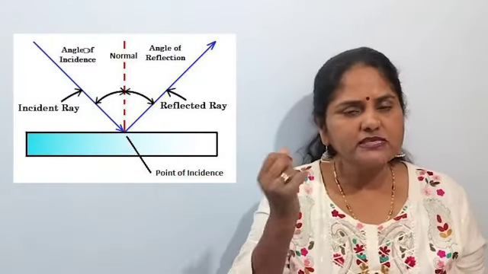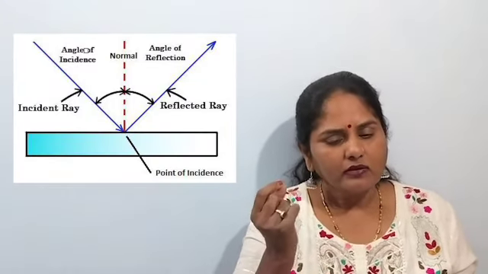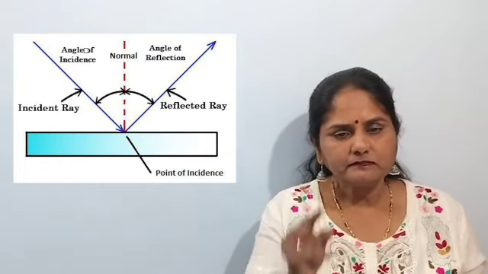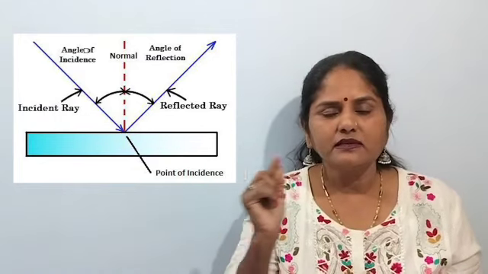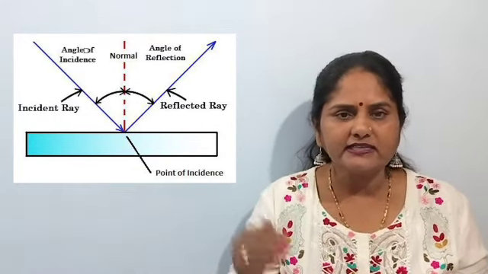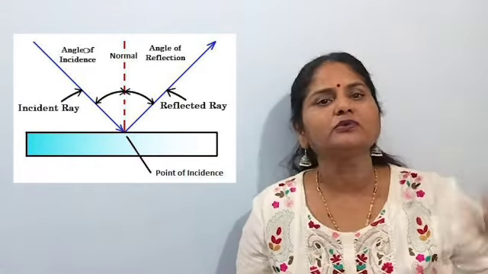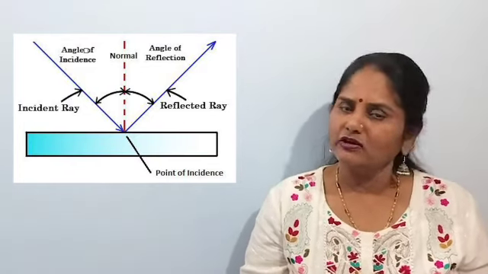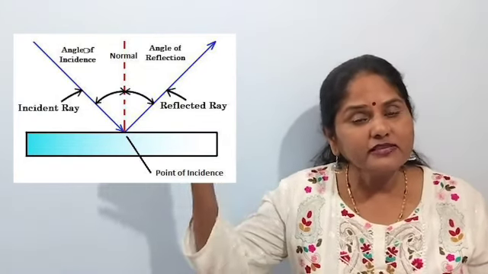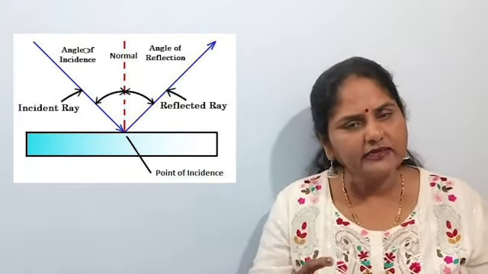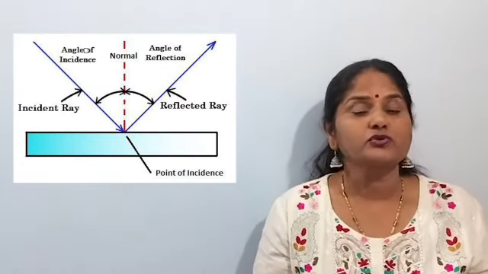To understand reflection of light, we should know some terms related to it. In the figure, you are going to see these terms. The first one is the reflecting surface. The reflecting surface is the surface where the light falls and bounces back to the same medium. The second is the incident ray: the light falling on the reflecting surface from the source of light.